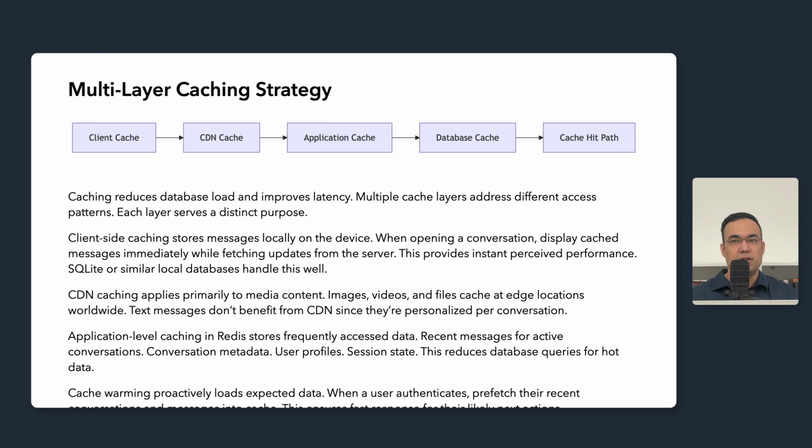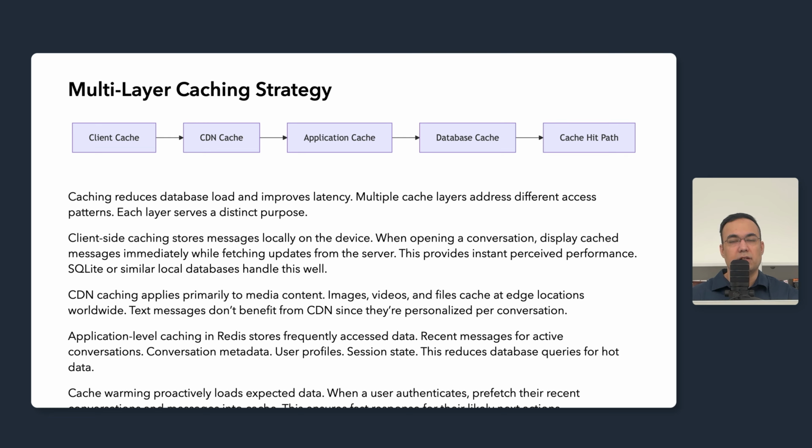SQLite or similar embedded databases handle this pretty well on mobile applications. CDN caching applies primarily to media content, images, videos, and files cached at edge locations worldwide. Recipients can download media from nearby servers instead of the origin, and text messages don't benefit from CDN because they are personalized per conversation and small enough that latency doesn't matter much.